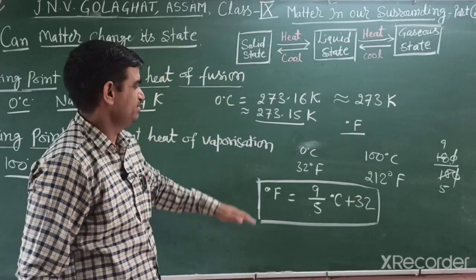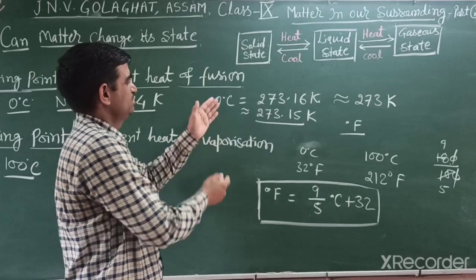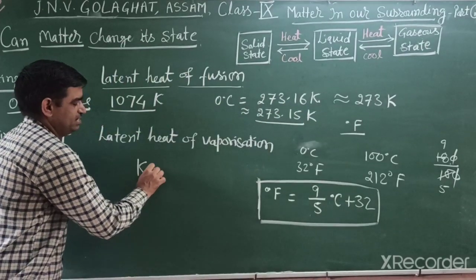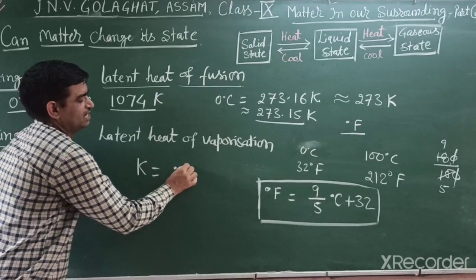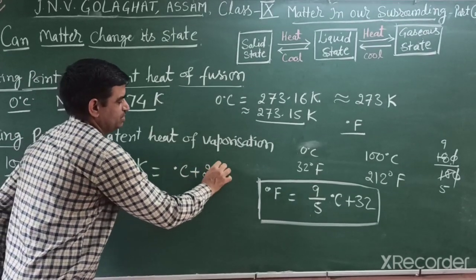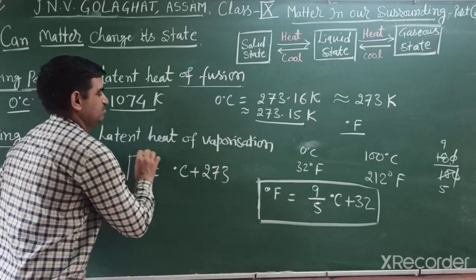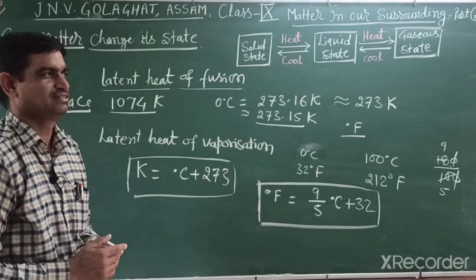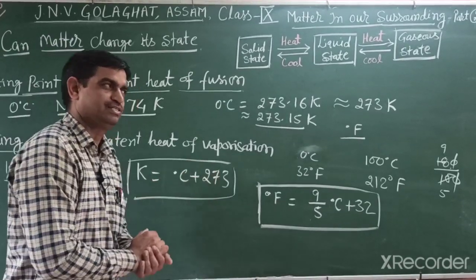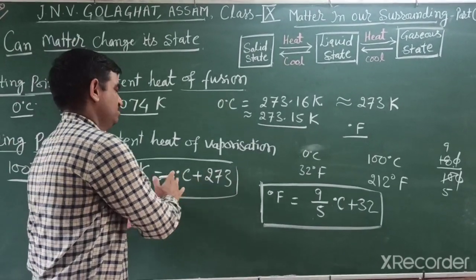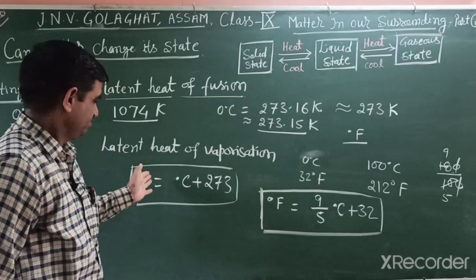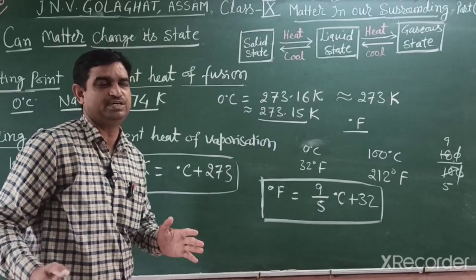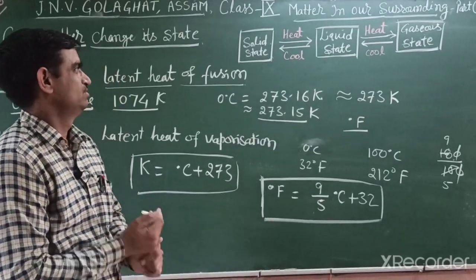But the SI unit is Kelvin. If you want to convert degree Celsius into the Kelvin scale, how can we convert? Degree Celsius plus 273. This is the formula to convert between Kelvin and degree Celsius. And if the Kelvin value is given, then you subtract 273. In such a way, we can easily find out.